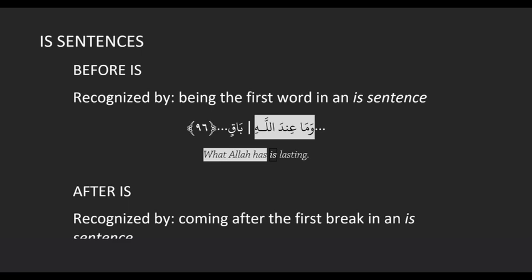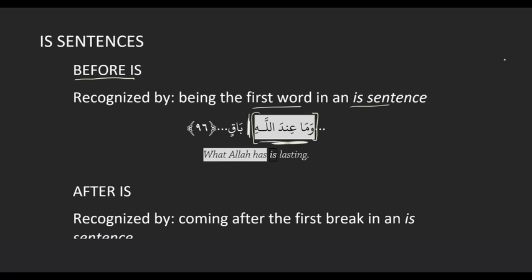So in an is sentence, if the complex noun is acting as the before is, the way you recognize it is that it's the first word in an is sentence. Is sentences are straightforward. You have your two parts. If it's before the is, it's the before is. Like this: Ma indallahi is the before is, and then here we have a break. Specific followed by general makes a break, right? So that tells us that everything here is the before is.